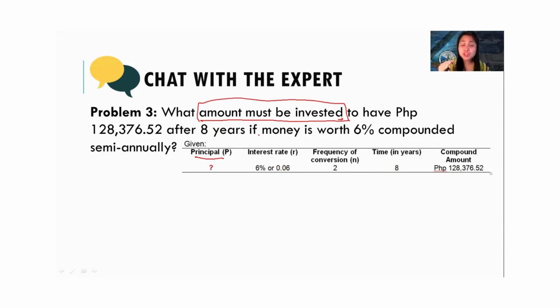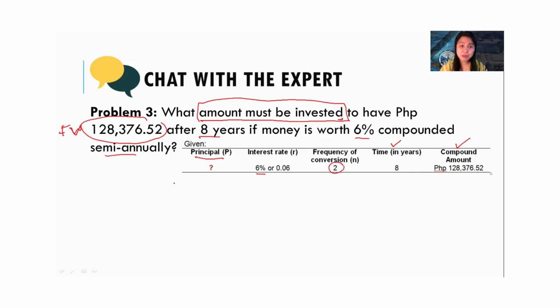In order for you to have 128,000, that's a future value, that's the compound amount, after 8 years time, if money is worth 6% interest rate, compounded semi-annually, how many times in a year? 2.